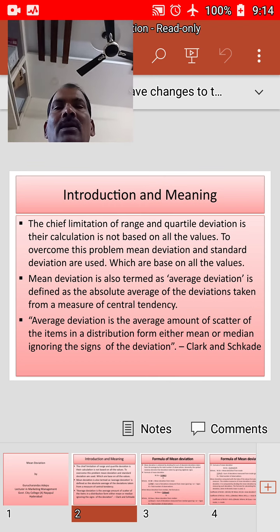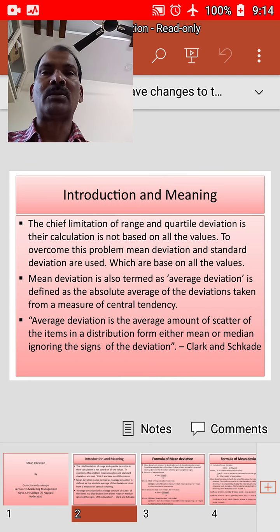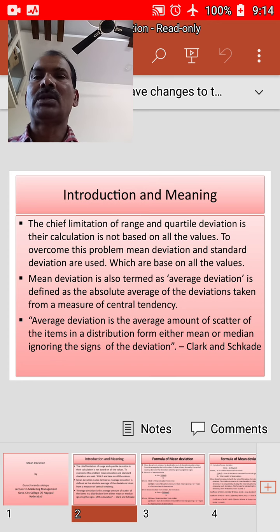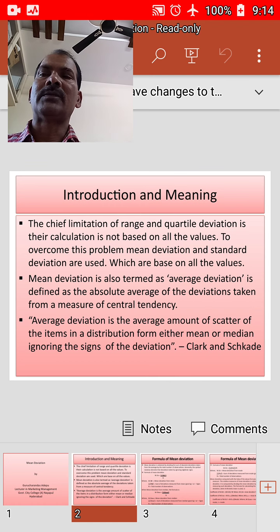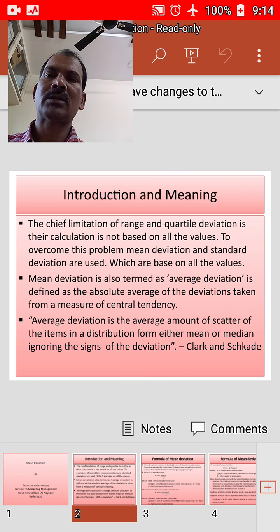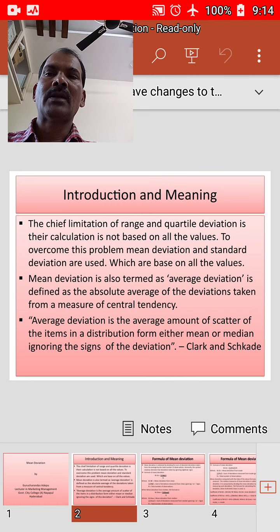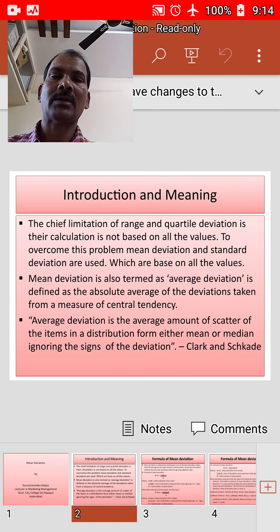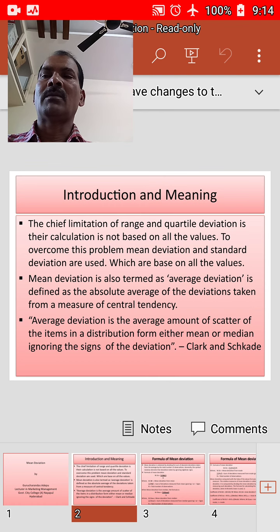We have seen how sometimes multimodal situations also arise. Then mode is not very widely used, because it is difficult to define the modal value in all distributions. In practice, however, arithmetic mean is the most commonly used average. This is the reason why the measure is called mean deviation. Why are we calling it mean deviation? Because of usage of arithmetic mean in most of the circumstances.